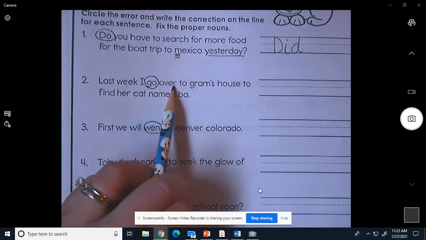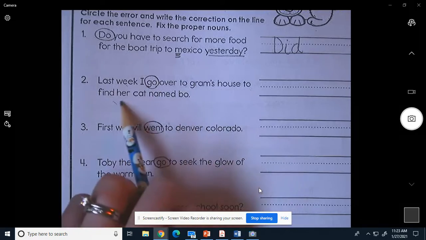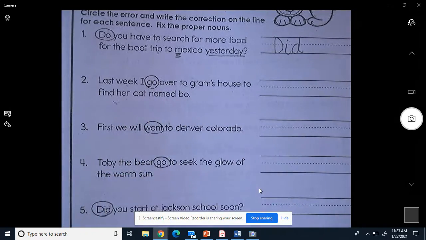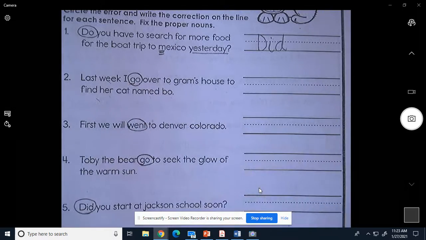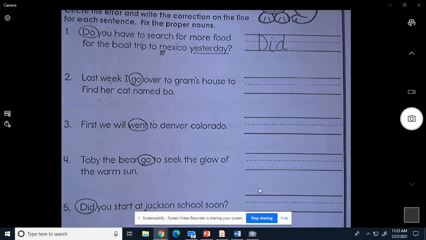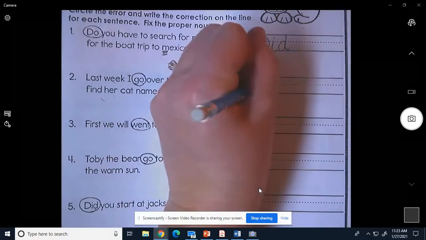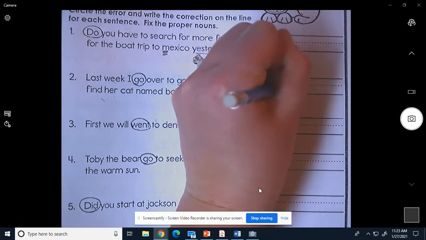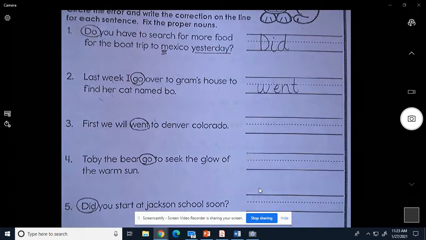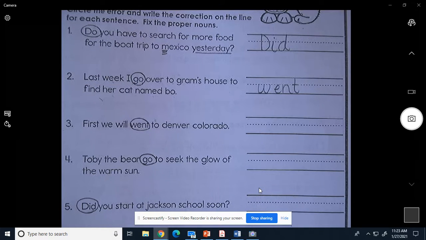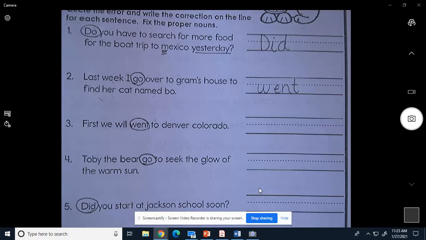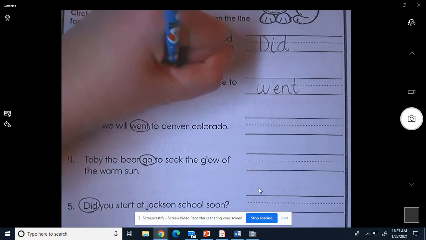Last week, I go over to Graham's house to find her cat named Bo. So it already happened. So we don't need go, we need, last week I went. Last week I went over to Graham's house to find her cat named Bo. And there's a proper noun in there that needs capital. If you see it, put 3 lines under it. I see it. The cat's name is Bo.